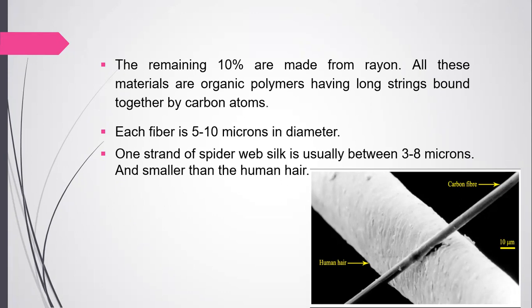This picture shows the comparison between human hair and carbon fiber. So this is the human hair size and this is the carbon fiber size. Then we can say the human hair is much bigger than carbon fiber. And if you compare with spider silk, it might be about equal, because spider silk is usually between 3 to 8 microns. So this is the size of carbon fiber, which is very small.